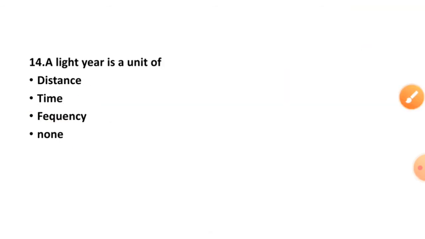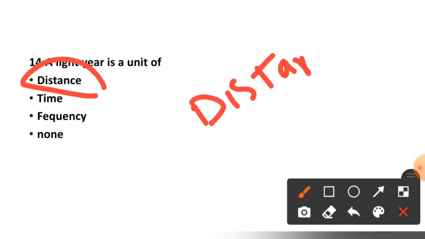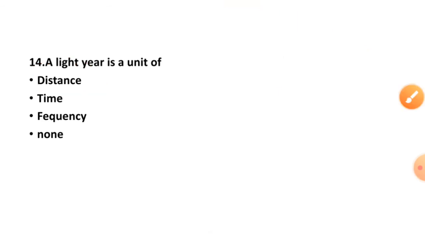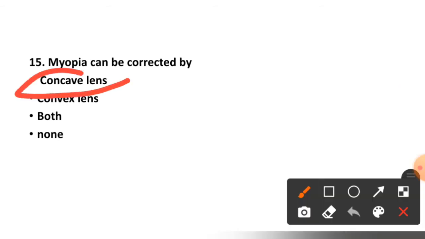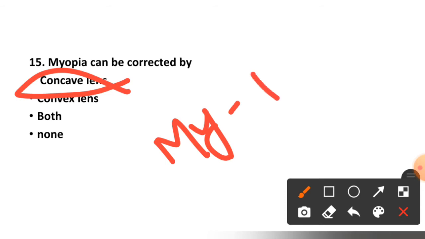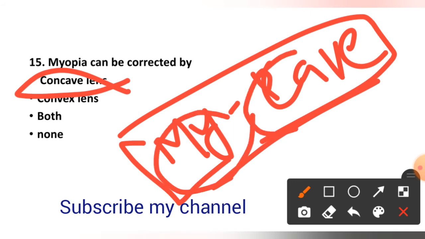Now see question number 14. A light year is the unit of distance, time, frequency or none. Option first is the correct option, distance. See question number 15. Myopia can be corrected by concave lens, convex lens, both or none. Right option is option number first, concave lens. Remember this way, myopia, mycave. Remember mycave, myopia, concave lens.